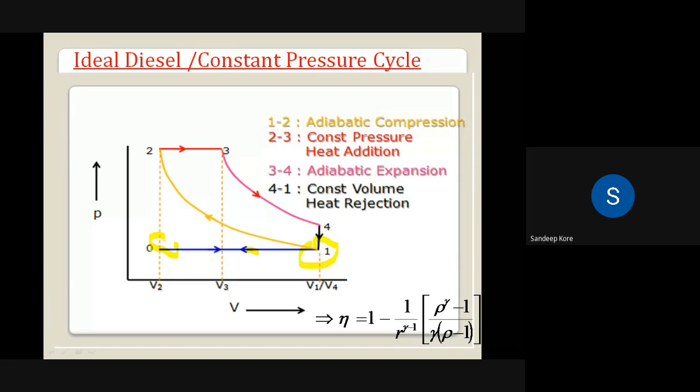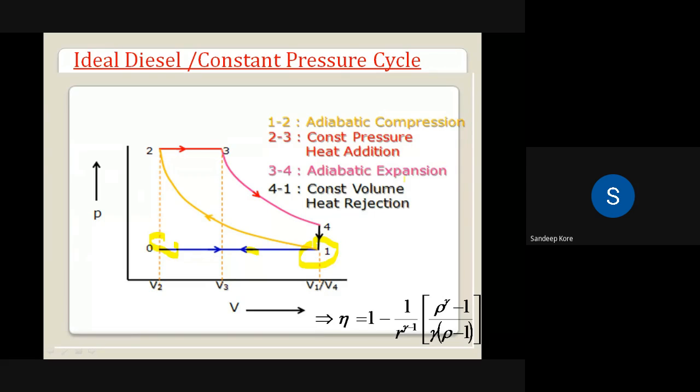So process 0 to 1 is called a suction process. The inlet valve is open due to the pressure difference between outside air and inside air. Inside is negative pressure, so air is sucked. Okay, air is sucked. So up to point 1, the suction stroke will be there. Now at 1, the piston is at BDC.